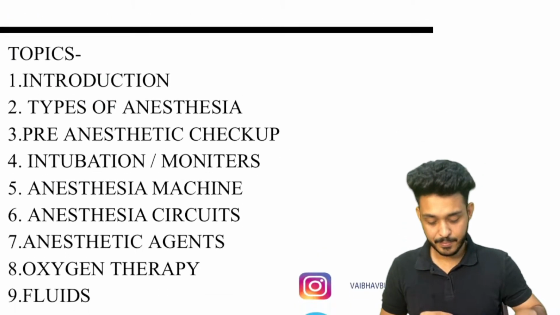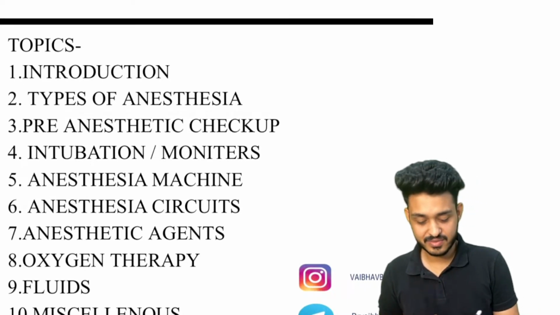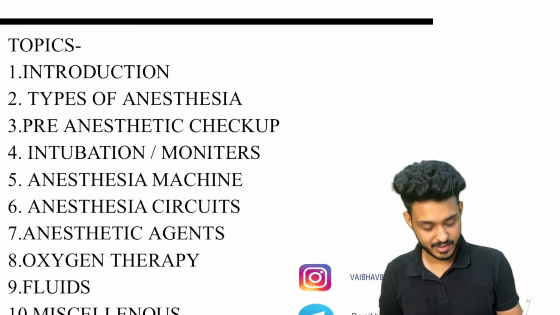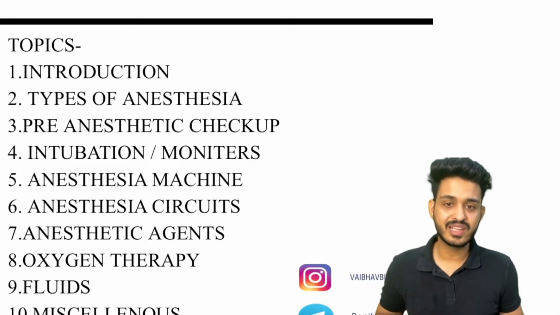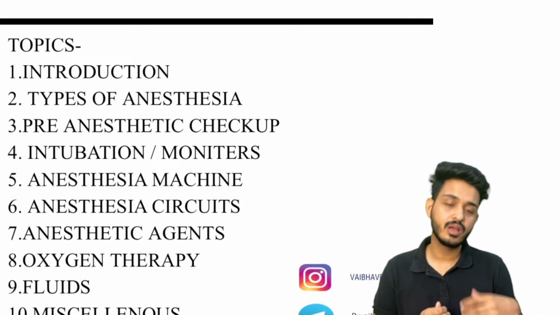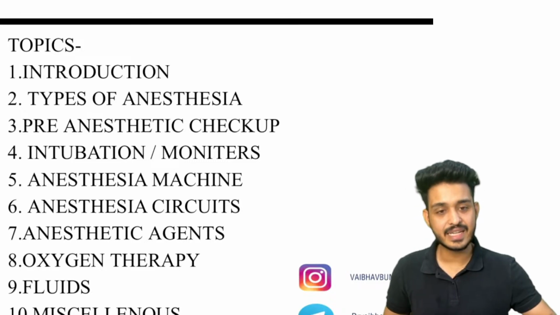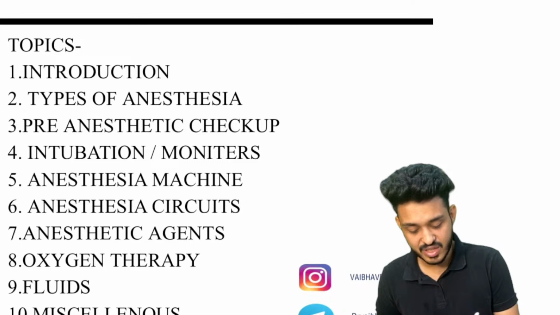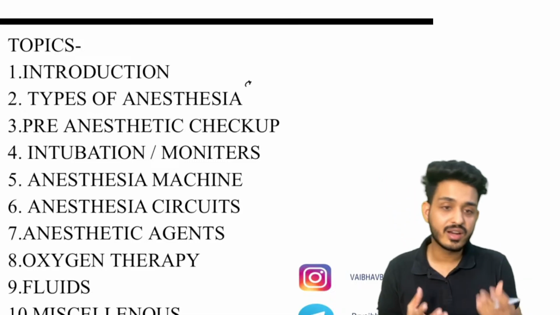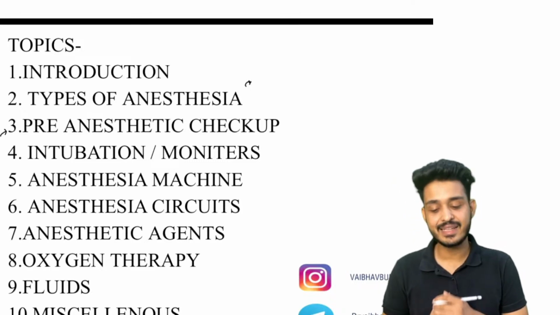First thing, what are the topics that are coming in anesthesia, guys? Topic number one is the introduction. So we will be starting with the introduction. They will ask you some questions based on the history part. After that we will be seeing the different types of anesthesia: general anesthesia and regional anesthesia. Then we are going to do the pre-anesthetic checkup.